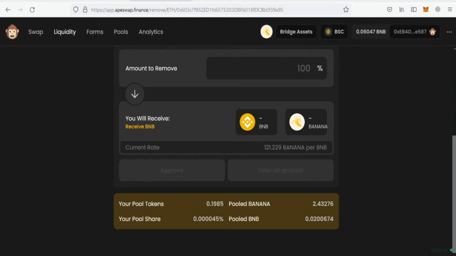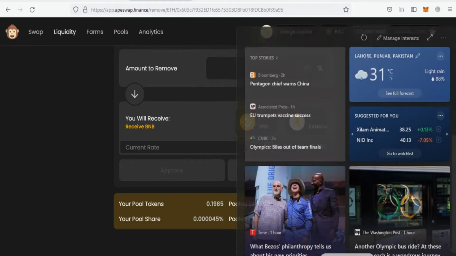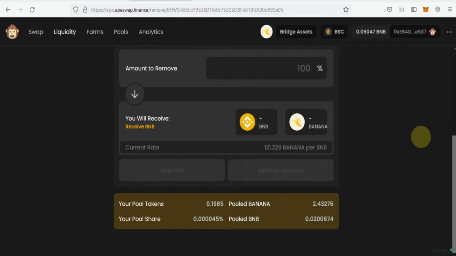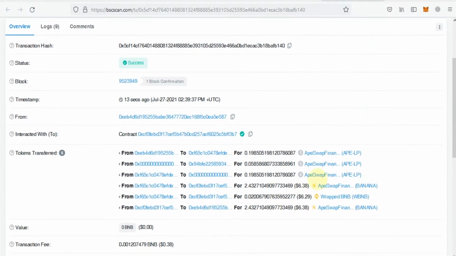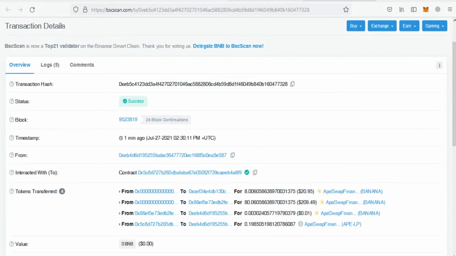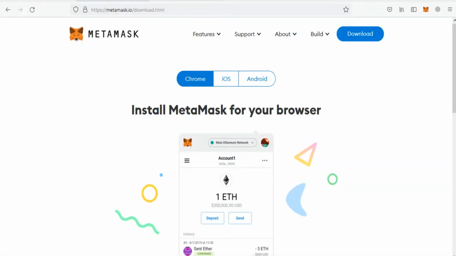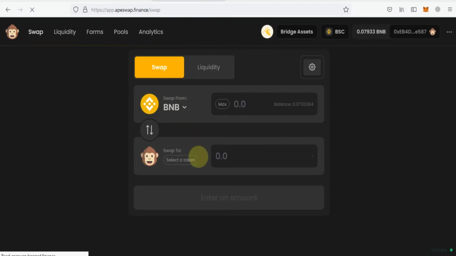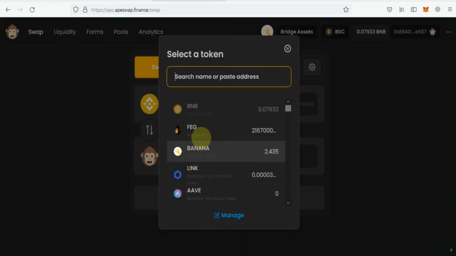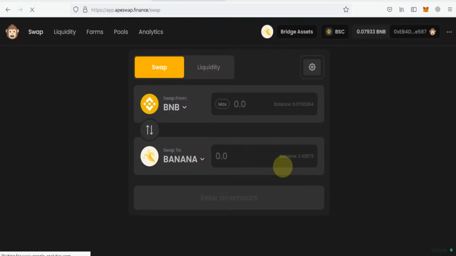So these are the steps. If you don't want to keep staking or want to withdraw your funds, this is the complete process. Now our liquidity is removed, and now we will swap our banana tokens and we will get BNB. After that we can withdraw BNB to any exchange or the Binance exchange.